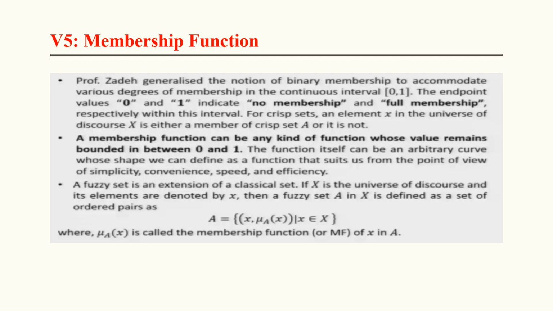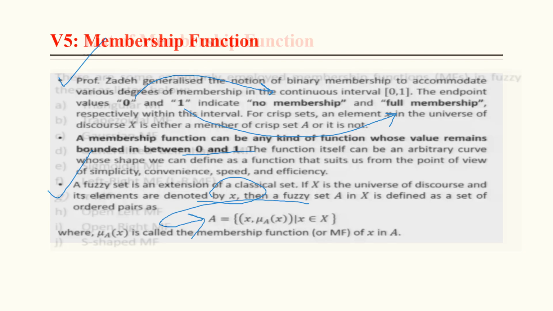Now the membership function. The membership function lies in the range 0 to 1. If the membership value is 0, it means no membership, and if 1, it is full membership. A membership function can be any kind of function whose value remains bounded between 0 and 1, right? A fuzzy set is an extension of a classical set, right? If X is the universe of discourse and its elements are denoted by x, then fuzzy set A is given as this. Already discussed, not a big deal.